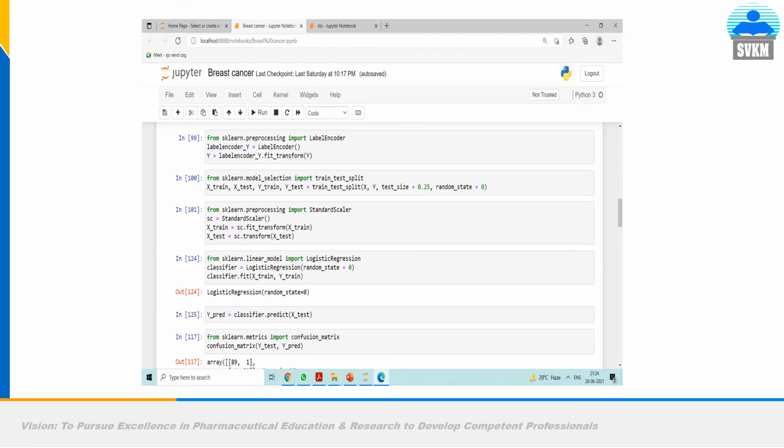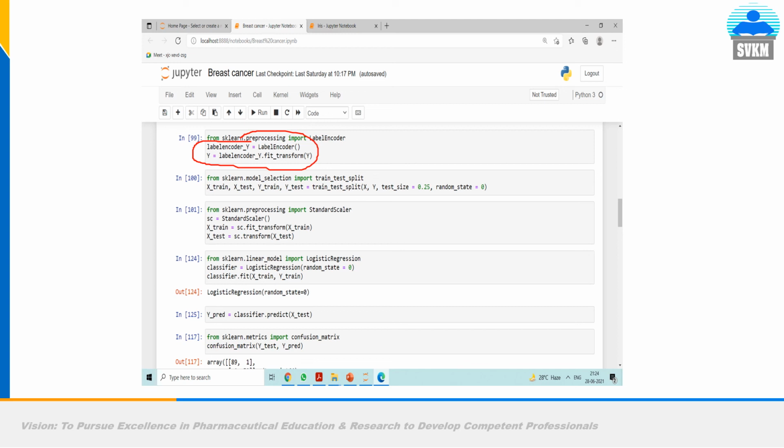Now you see we have the label encoder. We are encoding the label through this command. Now this we actually have to type into our Jupyter notebook. In an earlier video, I built one model for iris flower identification.